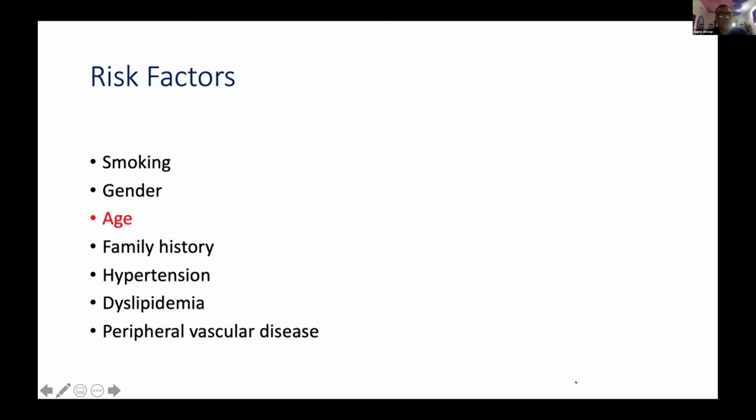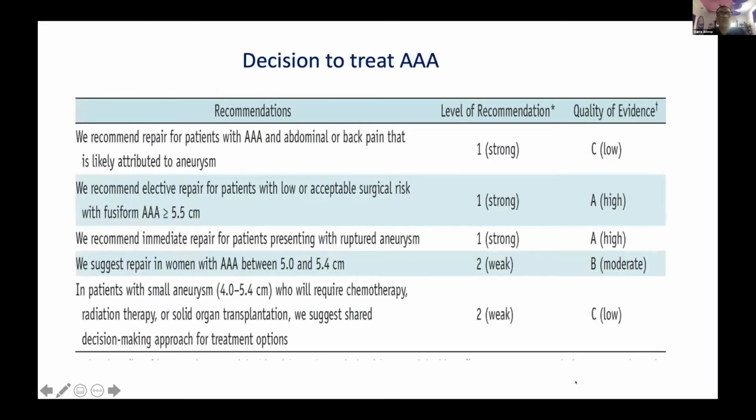So the risk factors, there are certain risk factors, and we know these risk factors. The most important is the age. In this patient, the age 55. So, 55 falls right in between. So that is very, very important. Other thing is atherosclerosis, how much the atherosclerosis, how much the peripheral vascular disease. Then again, it goes into the decision whether you want to do an EVAR or you want to send the patient for surgery. So what are the recommendations?